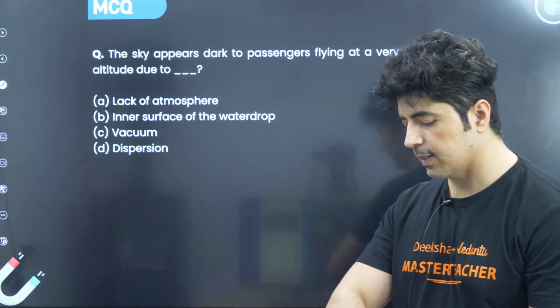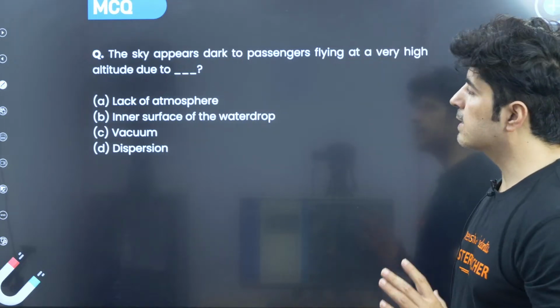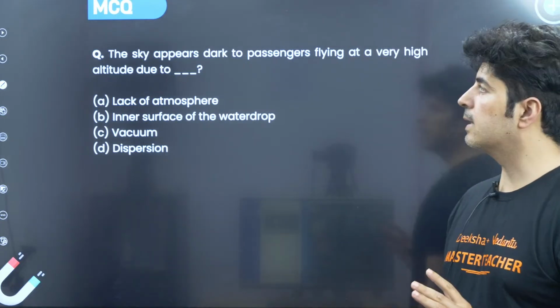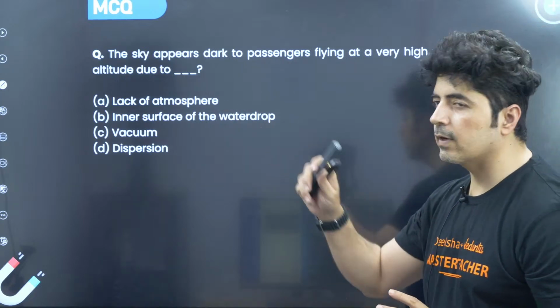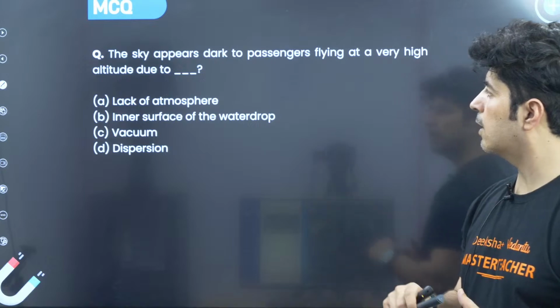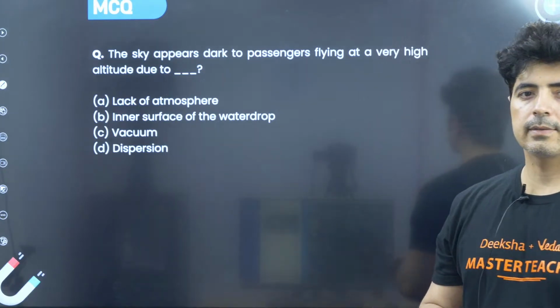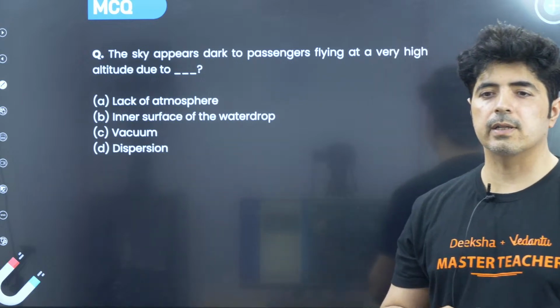My question is, why is it darker at high altitude? What is the reason behind that? Is it because of a lack of atmosphere? Is it the inner surface of the water drop? Is it because of the vacuum outside? Is it because of the dispersion?